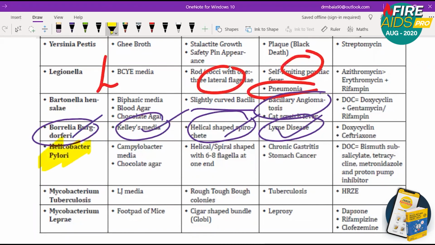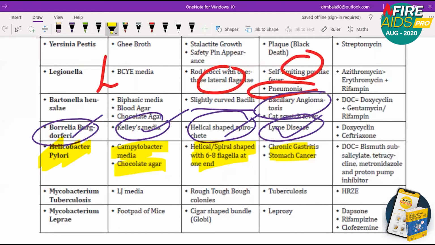H. pylori causes gastritis most commonly, or stomach cancer. Campylobacter media or chocolate agar is used. It is helical or spiral shaped with 6 to 8 flagella at one end. H. pylori will most probably come as a pathology or medicine question, not in microbiology.